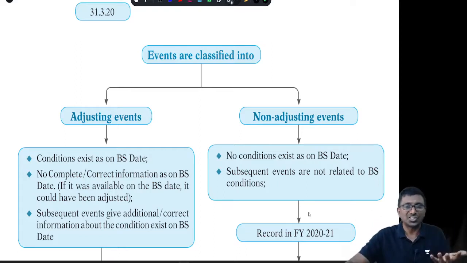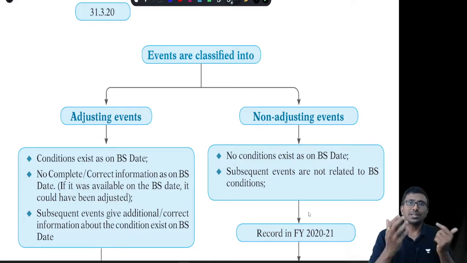If it is an adjusting event, what do you do? We will be adjusting it in the last current year. Say you are preparing the financial statements for 21-22. Then we'll go back and record it as on 31st March 2022. If it is non-adjusting, we'll record it in the 2022-23 financial year. That is, in the next financial year we will be recording.